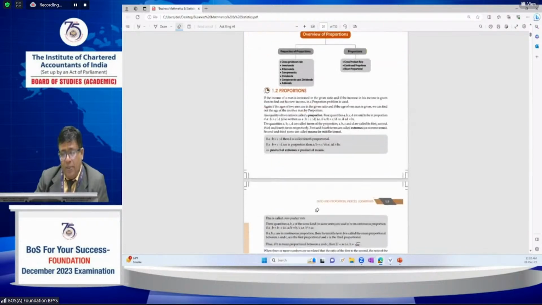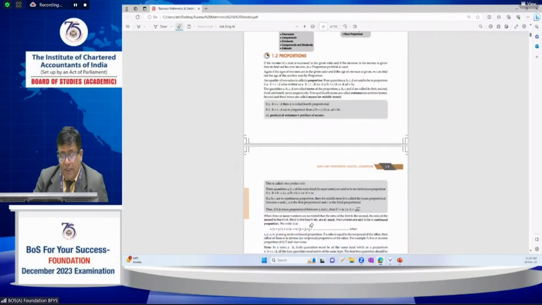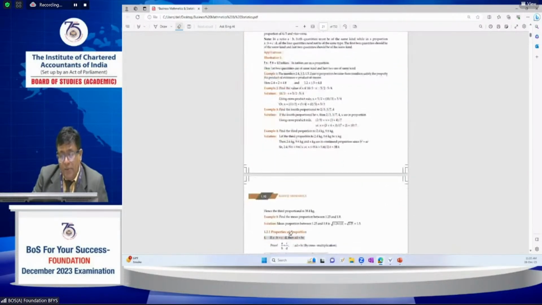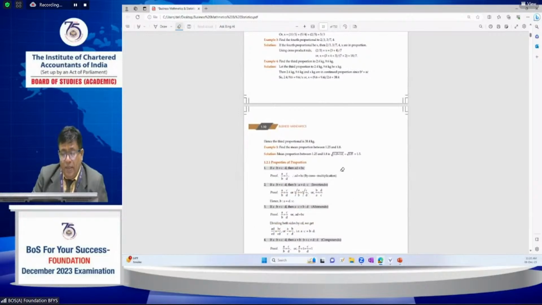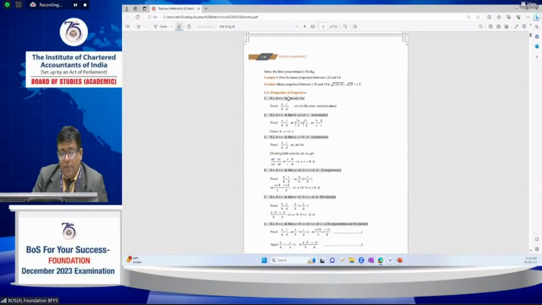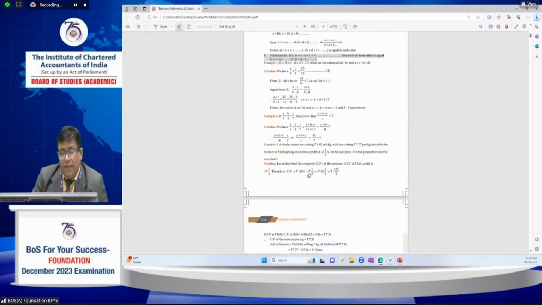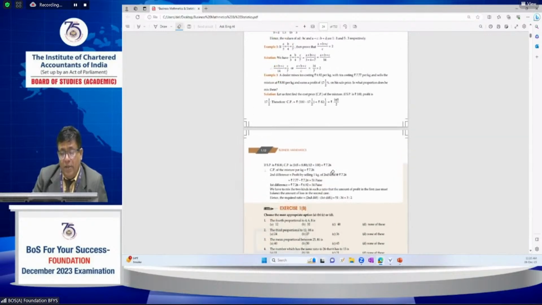What are proportions? If four quantities A, B, C, D are in proportion, then A is to B equals C is to D. What is the cross product rule? You have to prepare each one thoroughly. And look at the properties of proportion. These are also very important from the examination point of view.